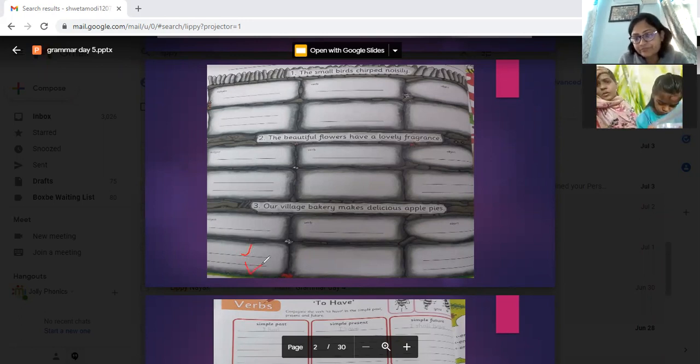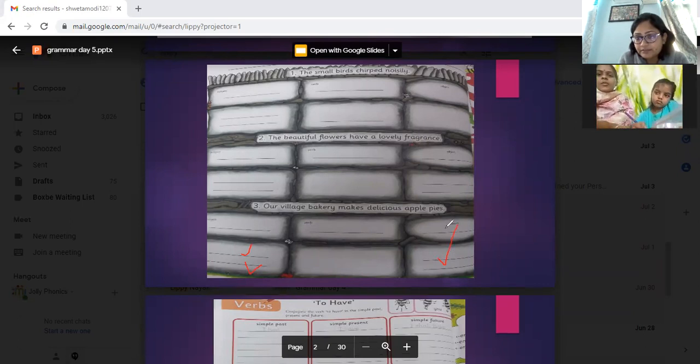Adjective. Okay. Ma'am, delicious will be adjective also. Yes. So we can write on both places, or only on the first place? Delicious is an adjective, so do we have to write on the first wall also, or only in the last one?